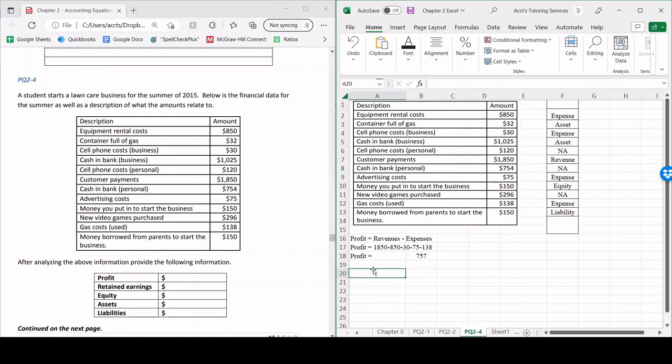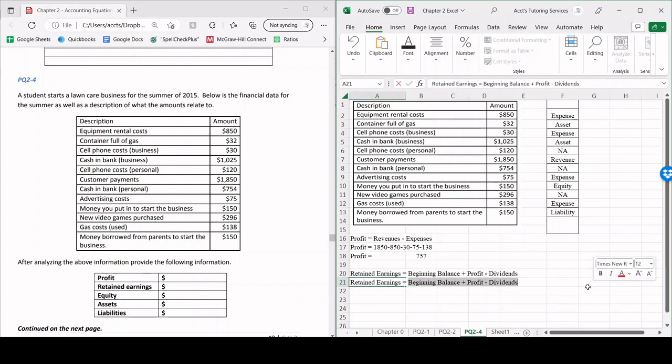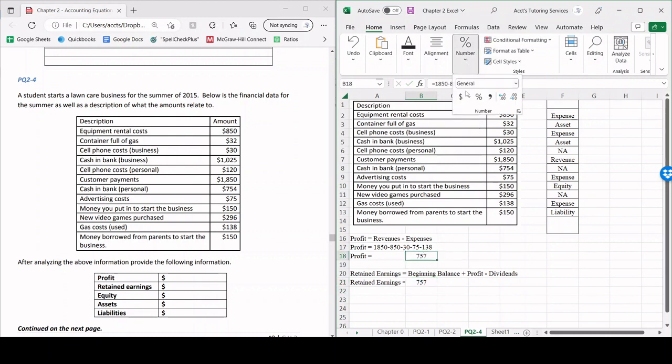Now, next, we're going to calculate retained earnings. So we know that retained earnings is going to be the beginning balance, which is 0 because we're not given that, plus profit minus dividends. Since the beginning balance and dividends are not given to us, we're going to assume both are 0. So simply put, retained earnings is going to be just the profit that we calculated above. That's it. Let's put this as a dollar sign.